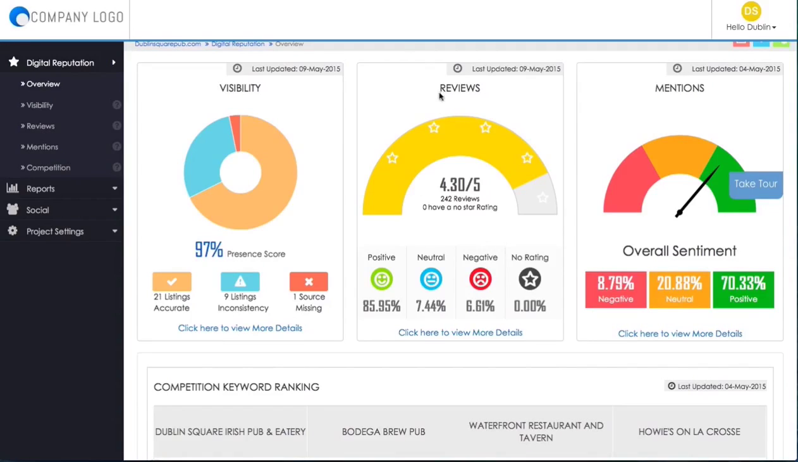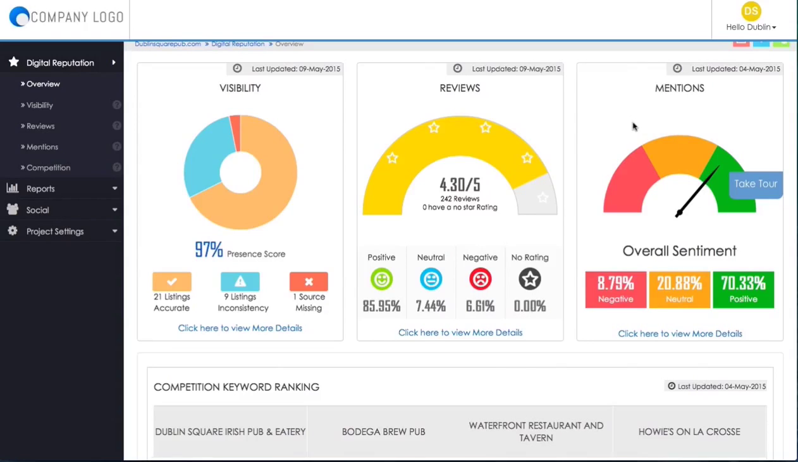In the middle here, you have your reviews. And this gives you a cumulative star rating of all your reviews combined. So in this case, the combined rating is 4.3 out of 5 out of 242 reviews. It also lets you know what percentage of your reviews are positive versus neutral versus negative, or if you have any reviews that have no ratings at all.